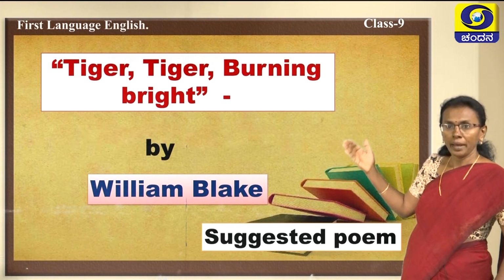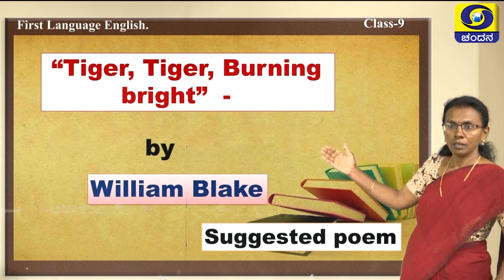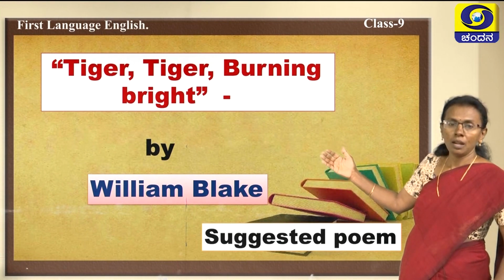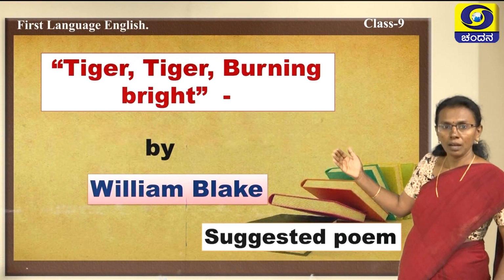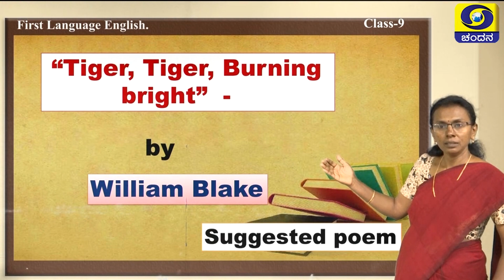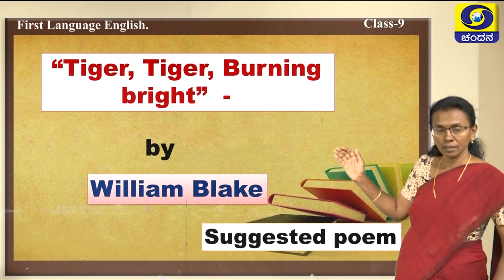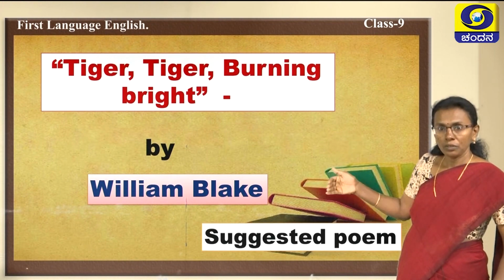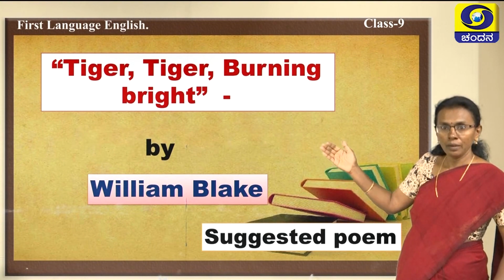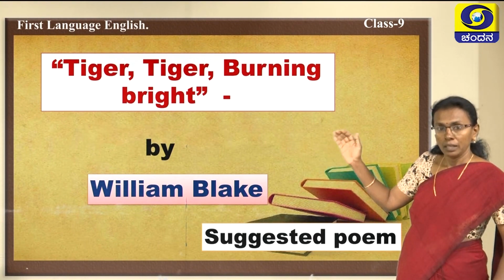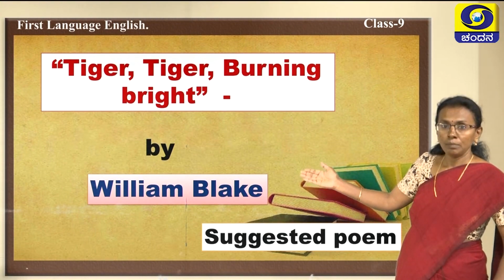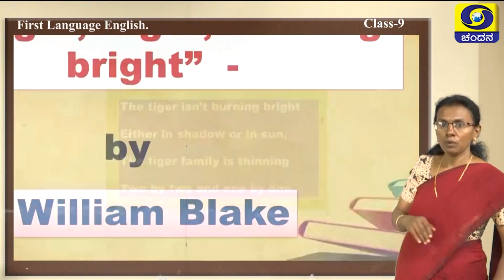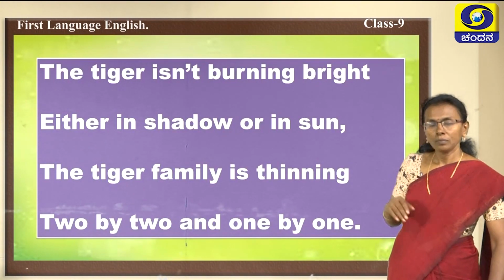But in parody to this, imitating this, our writer K.K.N. Daruvala has written, see what he has written. You have to take your textbook and understand what he has written in parody to this William Blake's poem Tiger.